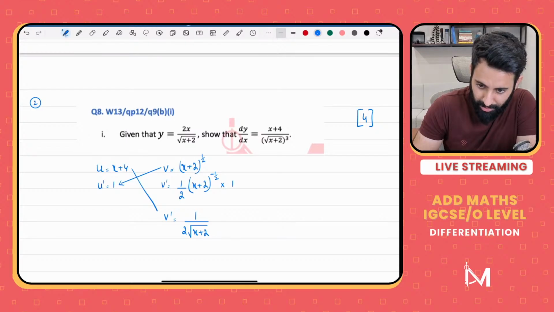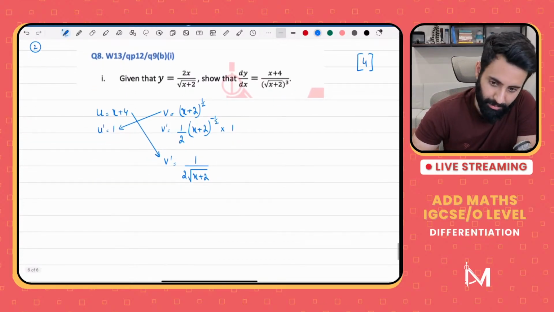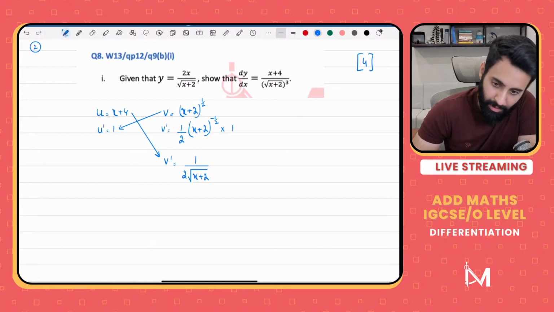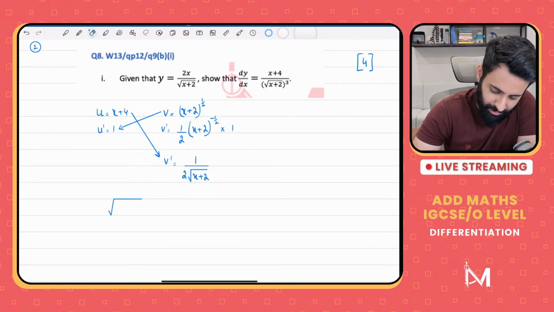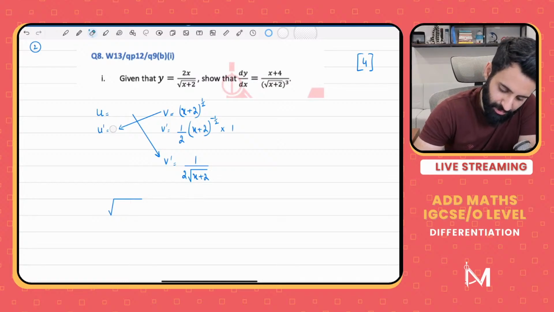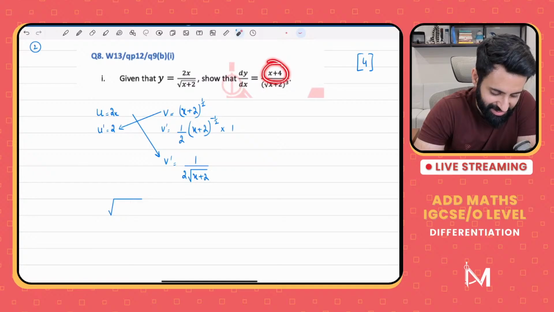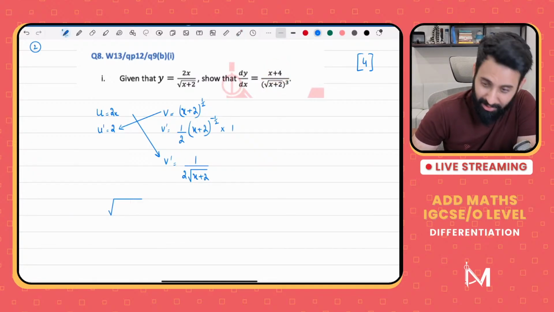Okay, so you have vu prime minus uv prime upon v square. You can download the worksheet from the link in description. So vu prime means x plus 2 times 1, so that's square root of, oh yeah, u is equal to 2x. U is equal to 2x. Which means, I mistakenly took u from here. Okay, yeah, I am taking the wrong equation. I fixed it now. Thank you for pointing that out.